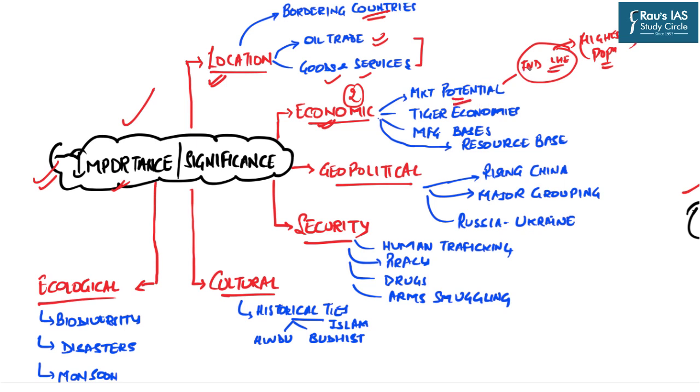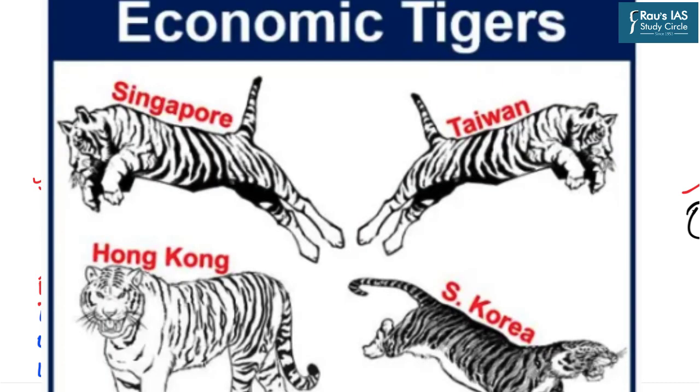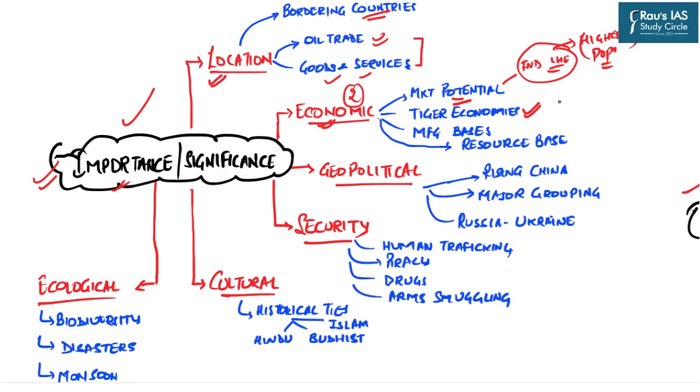This region has a very high demand of various goods and services, and that is why any country which aims to become a superpower in the near future cannot ignore this region. This region is bordered by tiger economies, that is the countries of Southeast Asia, and they are among the fastest growing economies as far as the manufacturing industries and service industries are concerned.